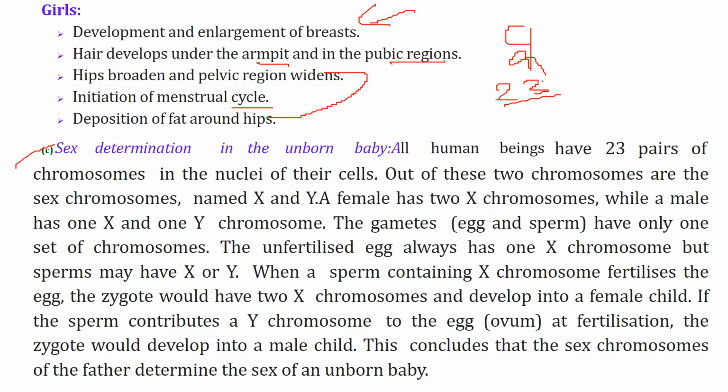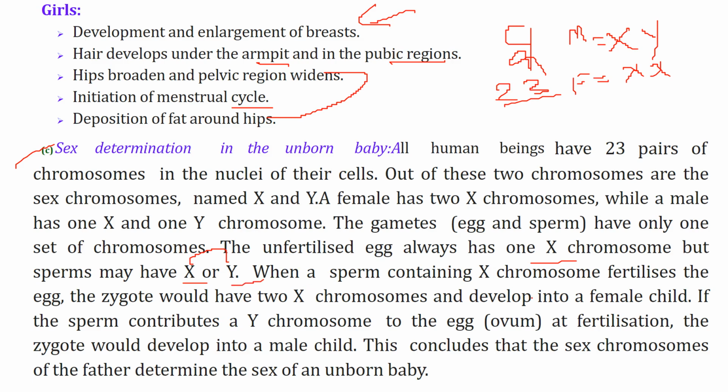Out of these, two chromosomes are the sex chromosomes, and they are called X and Y. A female has 2 X chromosomes, and the male has X and Y. The gametes, egg and sperm, have only one set of chromosomes. So the egg always has 1 X chromosome, but sperms may have X or Y. So there is the possibility of X and Y from men only.